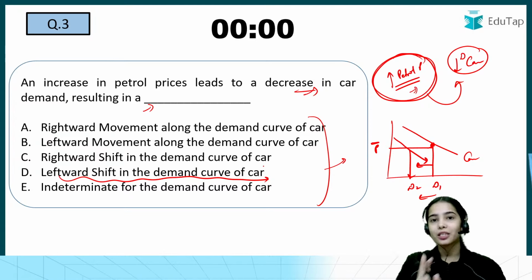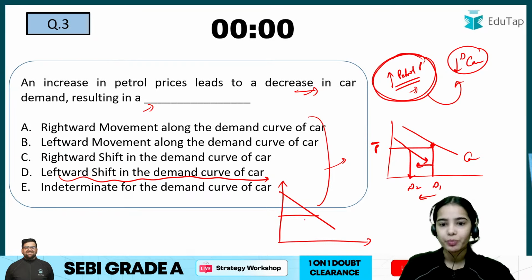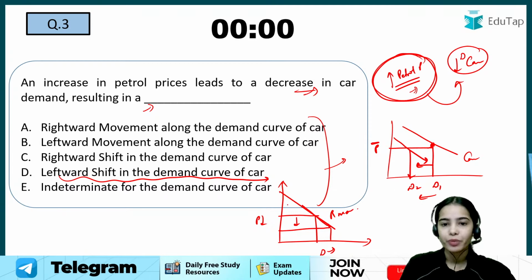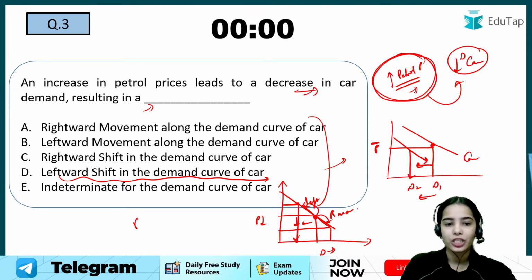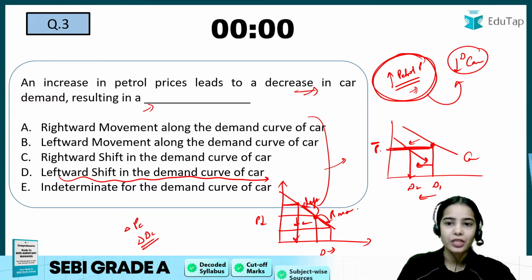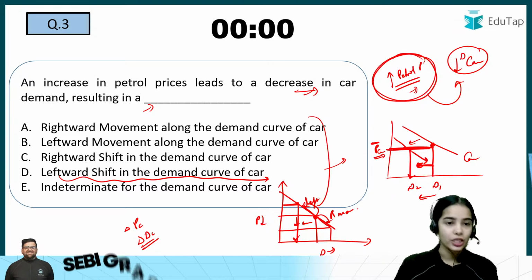It is not causing the movement. Movement is, I hope you know that this is the demand curve. If the price is decreasing, there will be increase in demand. So this is the rightward movement. While if price is increasing, the demand will decrease. This is leftward movement. So movement is when the price is changing, and with the change in price of the commodity, the demand of the commodity is changing. The shift happens when at the same price of the commodity, the change in demand is happening. So the right answer here is D.